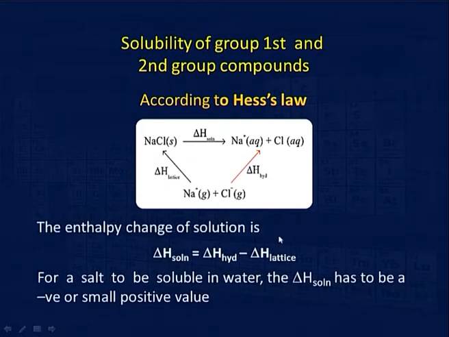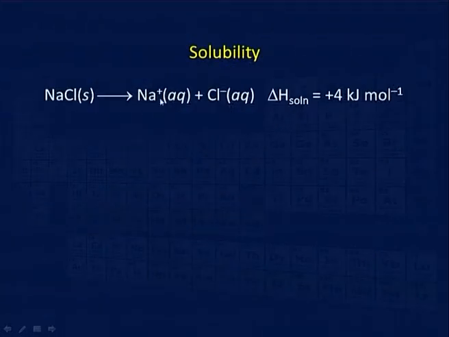See, the enthalpy change of the reaction, that is delta H solution, is given by delta H hydration minus delta H lattice energy. Now, NaCl will ionize as Na plus aqueous and Cl negative aqueous in water, and the delta H solution is about 4 kilojoules per mole, which is good for solubility. Generally, we say that a negative value or small positive value of delta H solution makes the compound soluble. If the difference is too large, then it is insoluble.